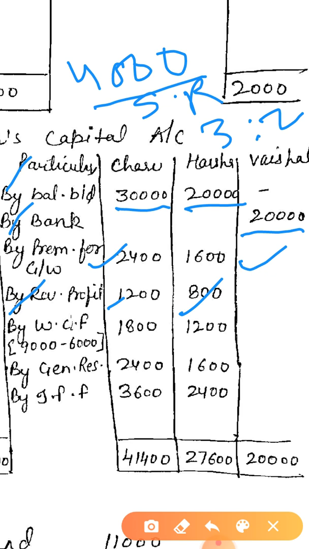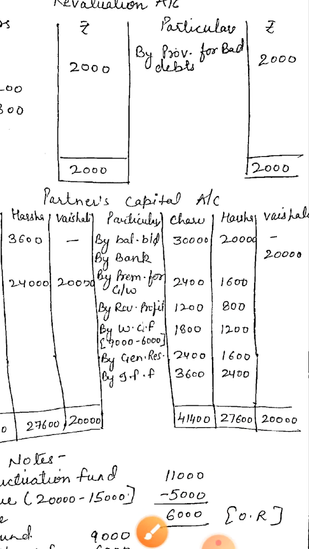Okay. Now come to the workman compensation fund. This is also given in the balance sheet, liability side. Workman compensation fund 9,000 is given in the balance sheet, and 6,000 is given in the additional information. Now 9,000 is the workman compensation previous balance, and 6,000 is this year's balance. So the remaining balance you have to divide among the old partners in the old ratio, and the old ratio is 3:2. Okay, this is the workman compensation calculation.